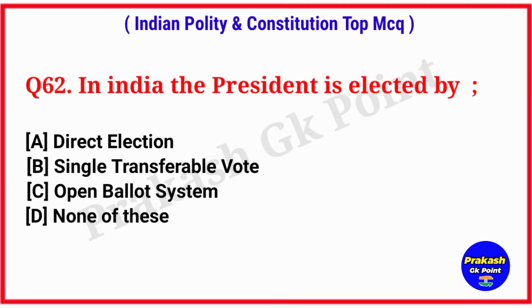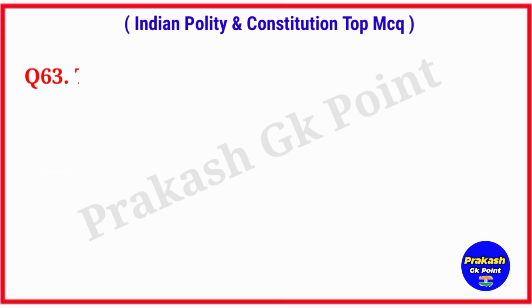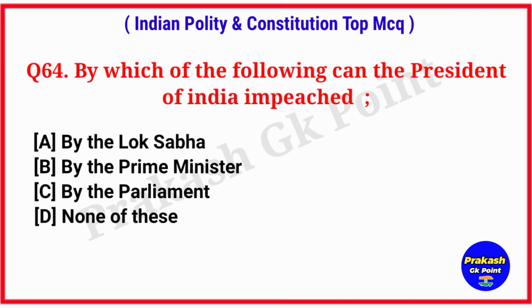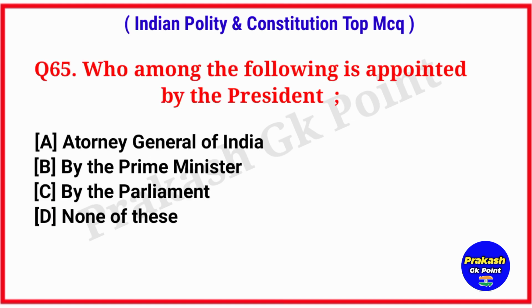In India, the President is elected by. Answer option B, single transferable vote. The first President of independent India hails from. Answer option A, Bihar. By which of the following can the President of India be impeached? Answer option C, by the Parliament. Who among the following is appointed by the President? Answer option A, Attorney General of India.